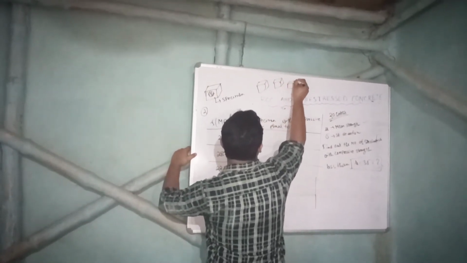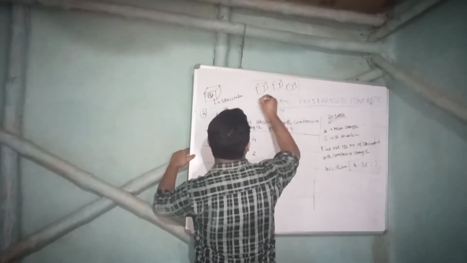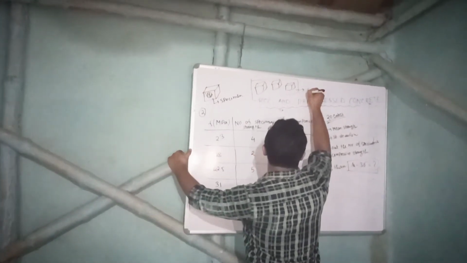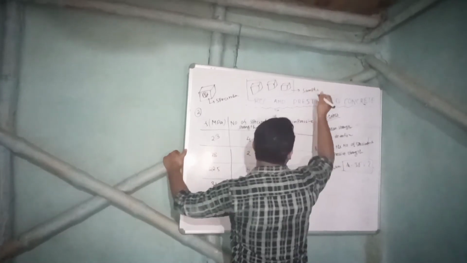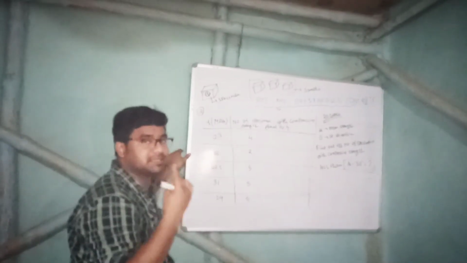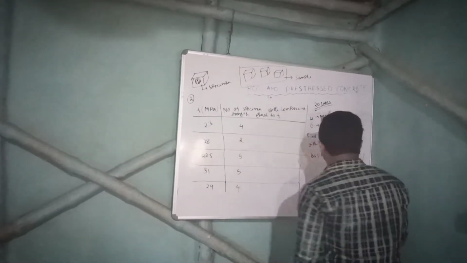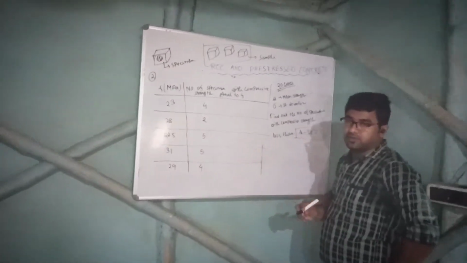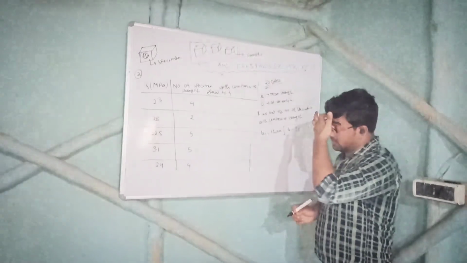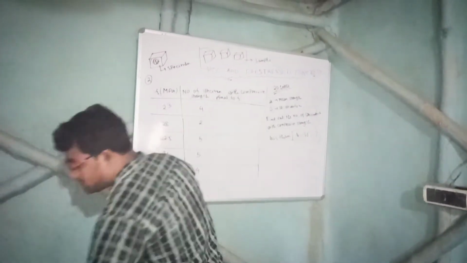Generally, tests are performed like this, 3 cubes at a time, so all 3 combinedly are called a sample. Sample means 3 cubes. Specimen means one single cube. The question is for single cubes, right? Okay, I am doing it for you.